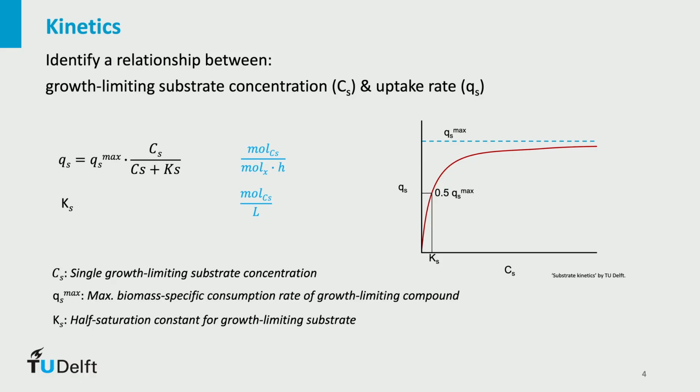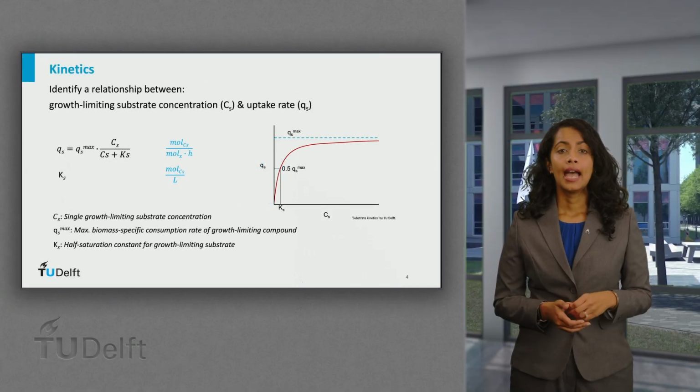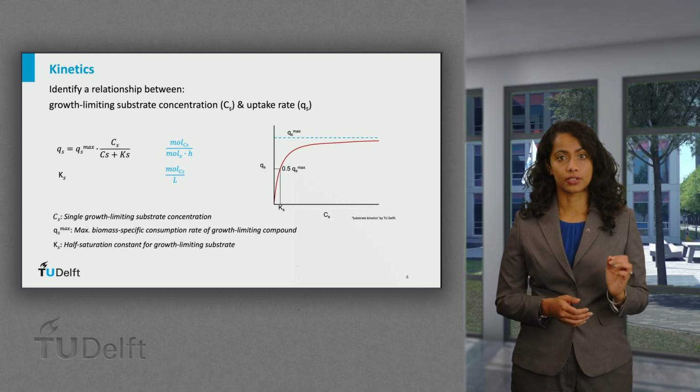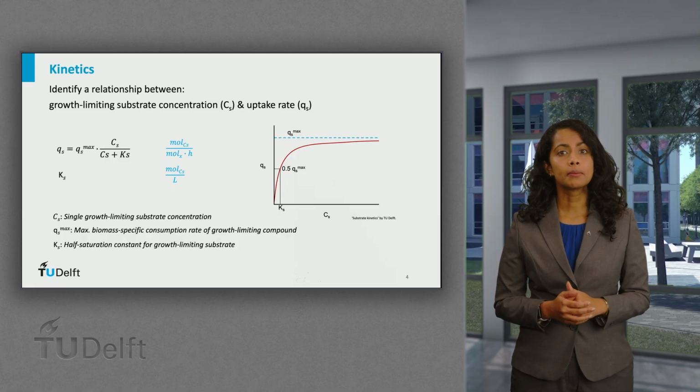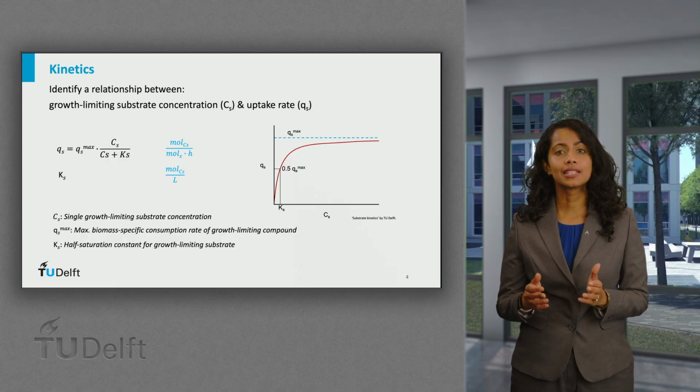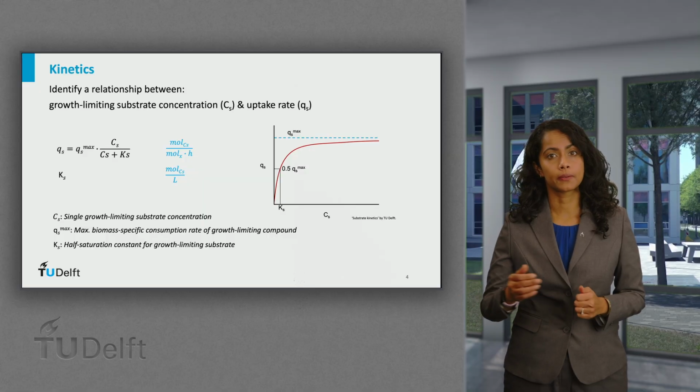The half saturation constant, Ks, defined as the substrate concentration at which the uptake rate is half of that maximum value, can also represent the affinity of a microorganism towards the substrate. In such a case, a low half saturation value would indicate a very high affinity towards the substrate. At low growth-limiting substrate concentrations, the affinity constant plays a very important role in determining the substrate consumption rate.